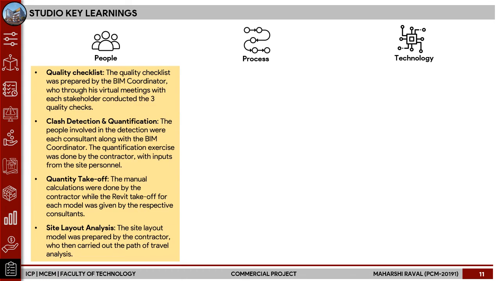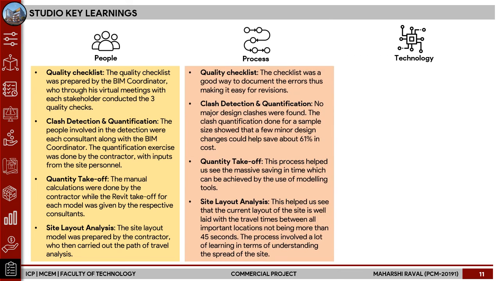Talking about the people involved in this work, all the members of the group worked in different roles: the BIM coordinator, the architect, the structural consultant, the MEP consultant, the electrical consultant, and each person played their own part in the different deliverables. Talking about the processes, the quality checklist was a great way to document the errors, thus making it easy for revisions.